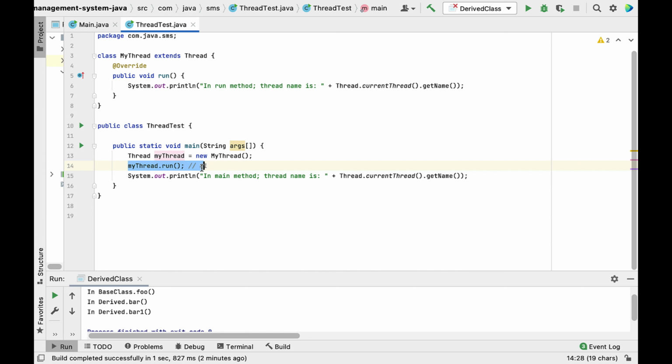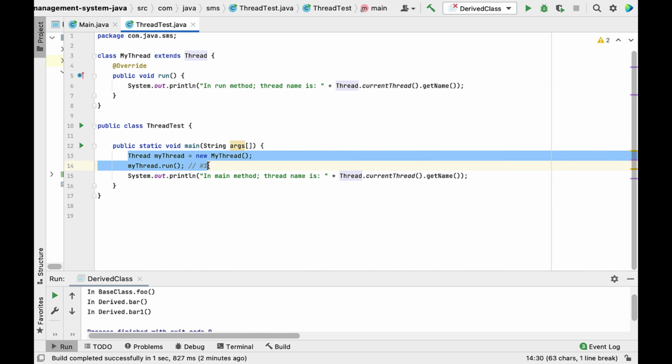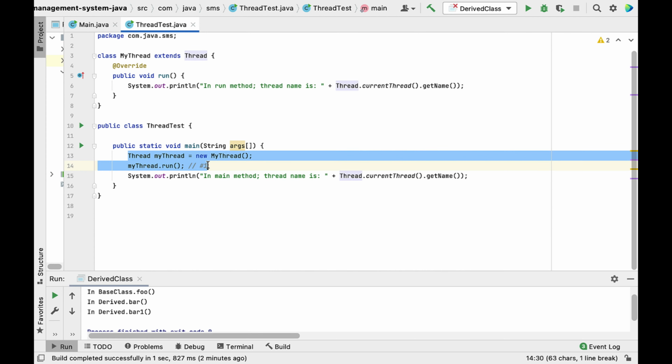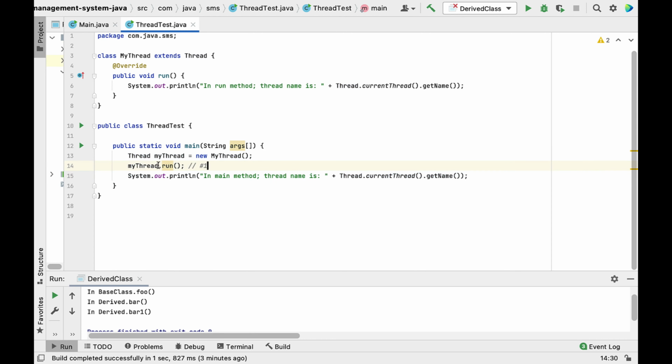So whenever we call the run method explicitly, this behaves as a normal method execution. It won't start the thread in a separate thread. So this will run as a normal method. Okay, and if you call the start method, then only it will start the thread and it will execute in a separate path.